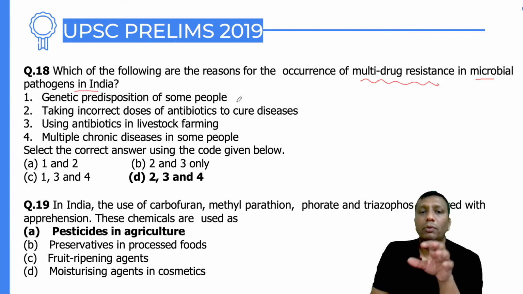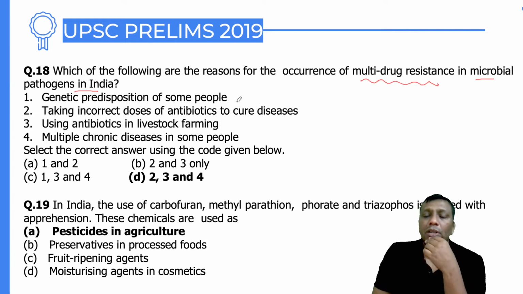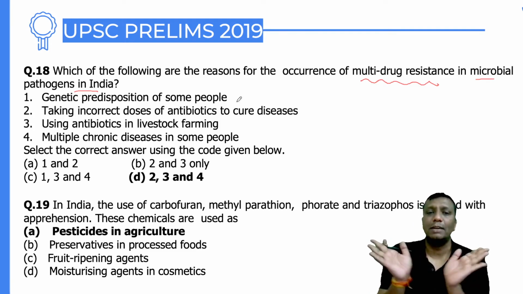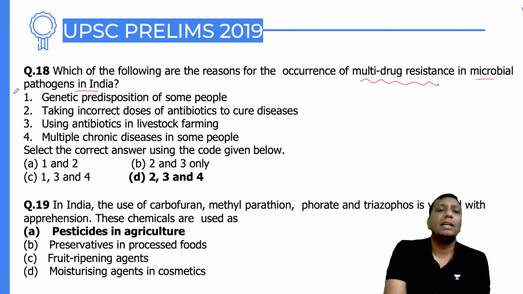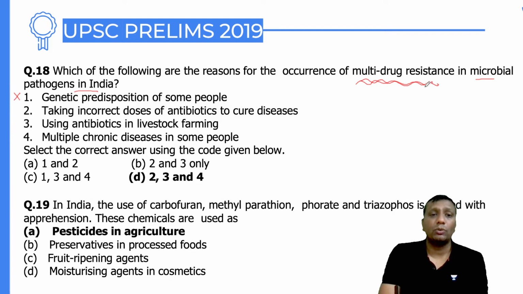If you are studying genetic predisposition of some people, what is the role of the drug in that case? Predisposition means you first study the genes and then make some change. In that case, what is the role of drug resistance? Nothing. The two are different statements in different directions, so it can never be connected with multi-drug resistance. Multi-drug resistance means many drugs are not effective inside your body against a pathogen.